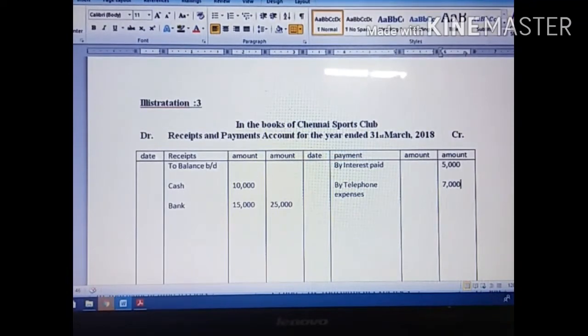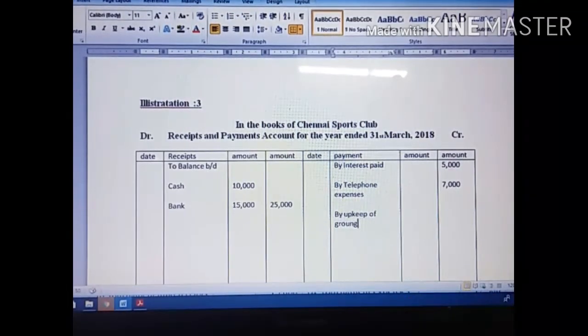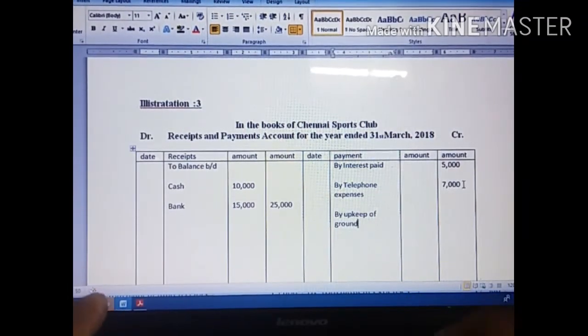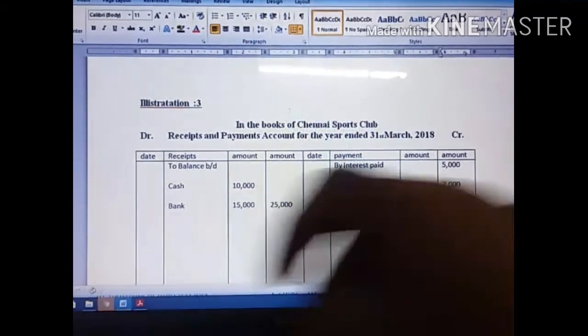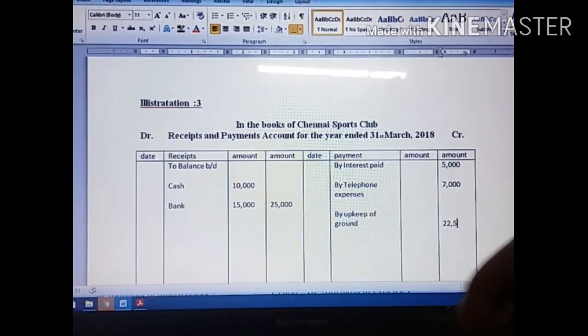Then upkeep of ground, that is ground maintenance charges: By upkeep of ground charges, 22,500. That also we have to write here.